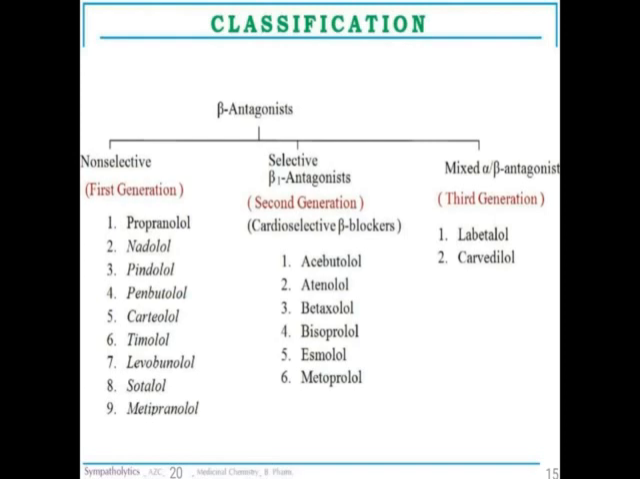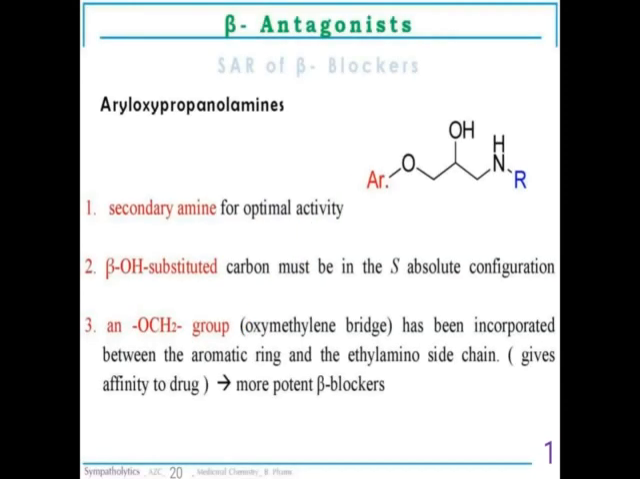Then beta antagonists are classified into selective, non-selective, and mixed. So non-selective, selective beta 1 antagonist, and mixed alpha beta antagonist. So these two drugs which are mixed, labetalol and carvedilol, are there for our syllabus. This beta antagonist is also there for our syllabus. Non-selective ones like propranolol, nadolol are also there for our syllabus. Okay, now we move to the next part, beta blockers. So this is the general structure of a beta blocker.